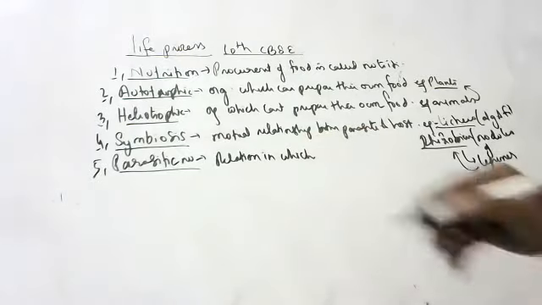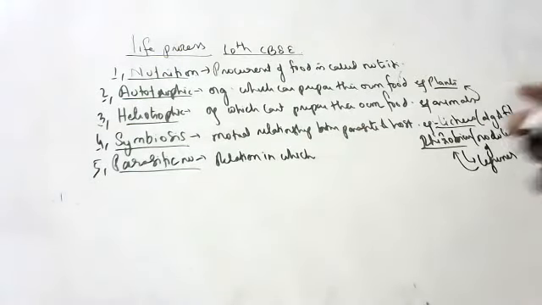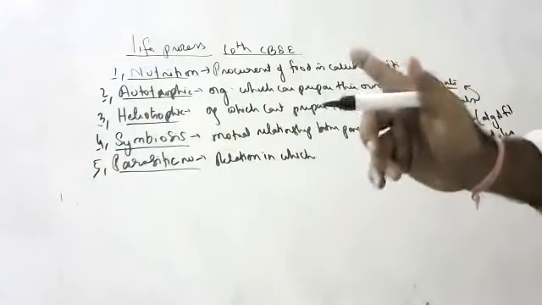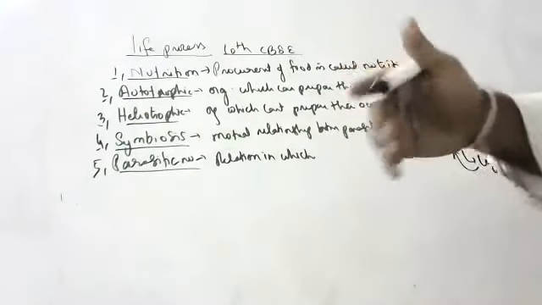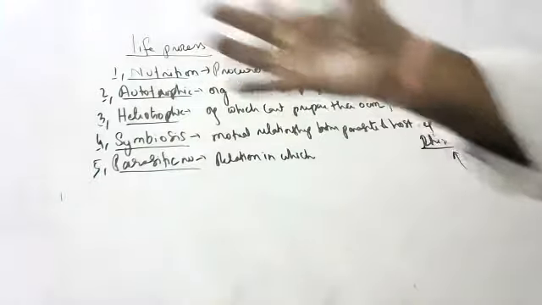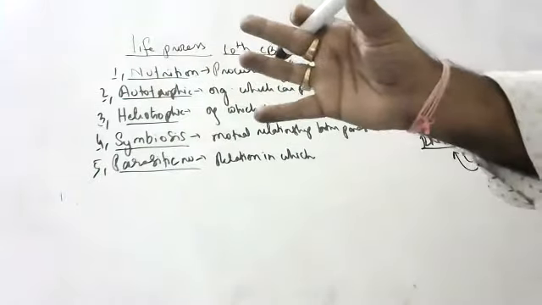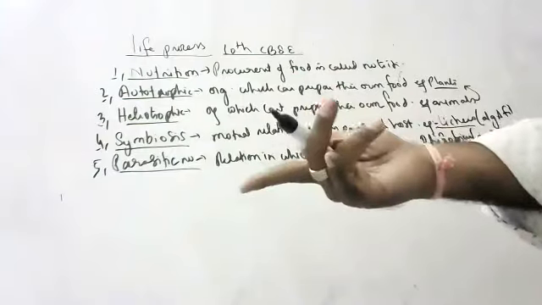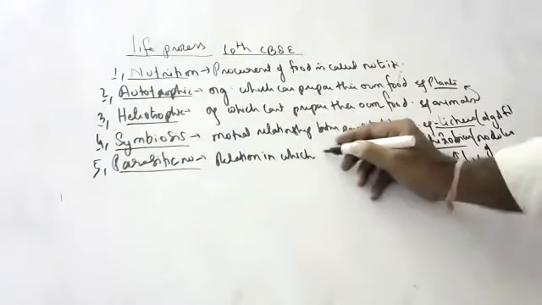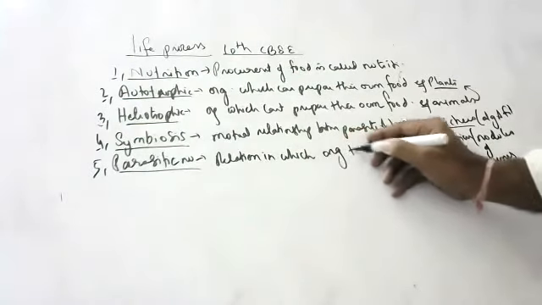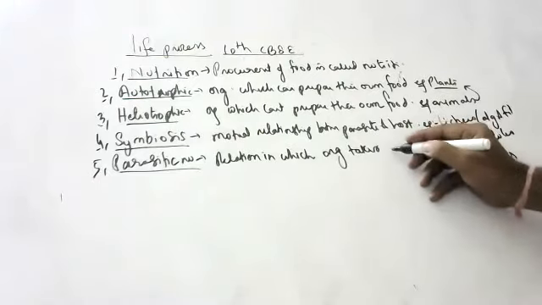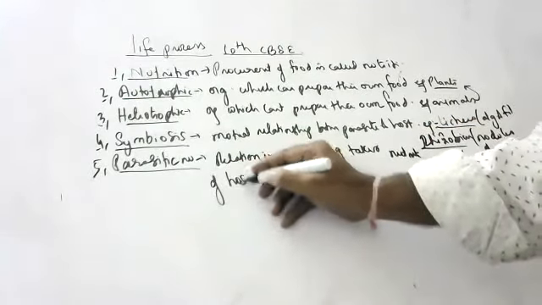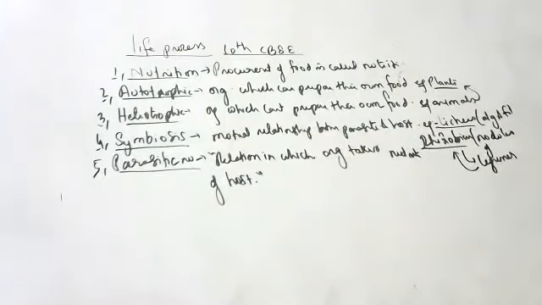normally an organism lives in the host, children. The organism which lives in the host takes the nutrition of the host. That is called parasitism, children: a relation in which an organism takes the nutrition of the host.